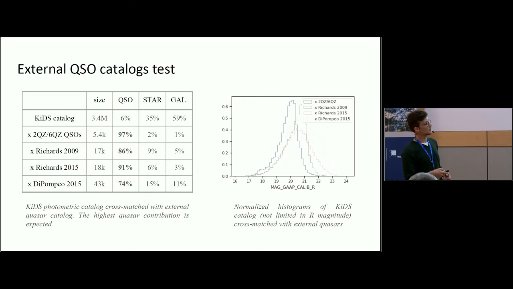We also use some external quasar catalogs, and here we simply see how much our model agrees with those predictions. And what we see is that with deeper catalogs, this is a spectroscopic catalog, those are photometric ones, a deeper catalog will have smaller overlap with our classification. So there is for sure this effect that with deeper objects, the classification of our model, or of all the models, is worse. And this is a way of saying how much worse it can be. But generally the numbers are rather good.